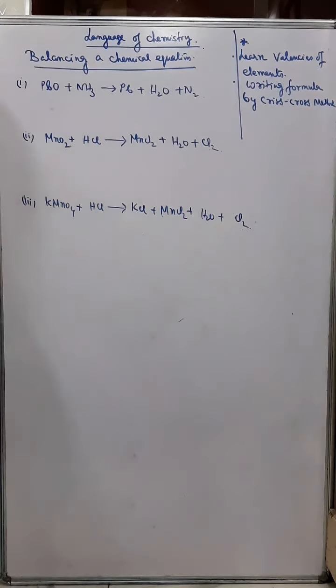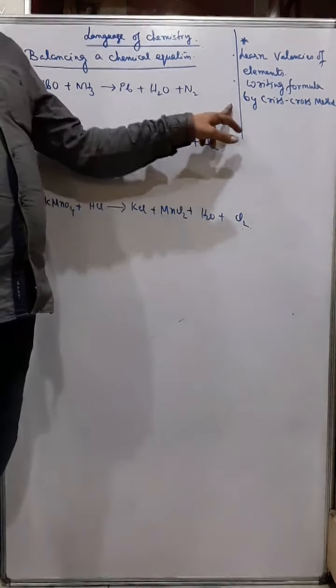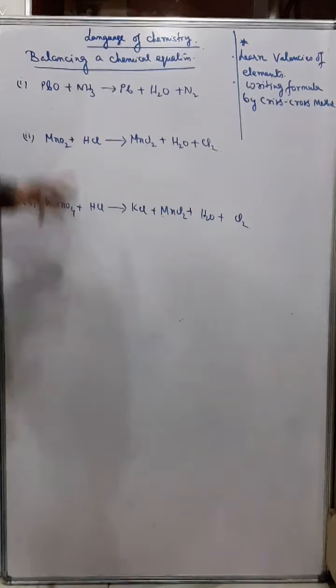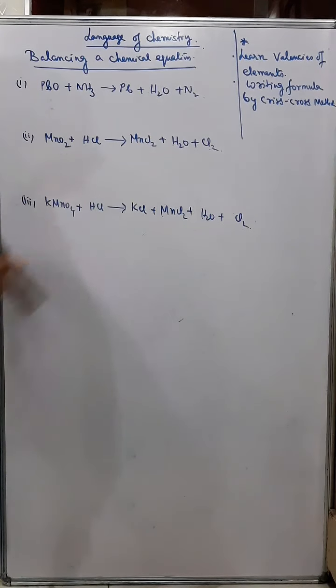Okay, we'll do the language of chemistry. Now you already have done this in class 8. Especially you should know about valencies and how to write formulas by the crisscross method, and also how to balance an equation. In chemistry, balancing an equation is very important, because when you write an answer and the equation is unbalanced, then you get no marks, because an unbalanced equation is meaningless.